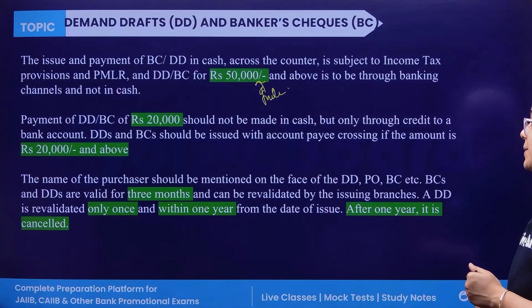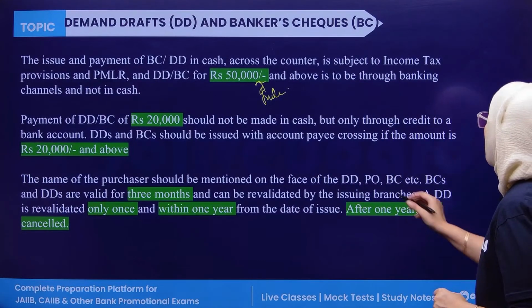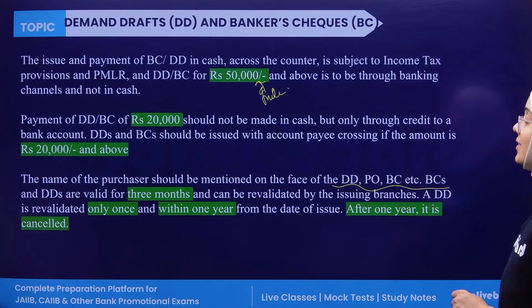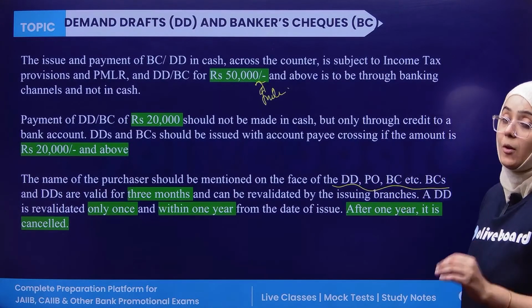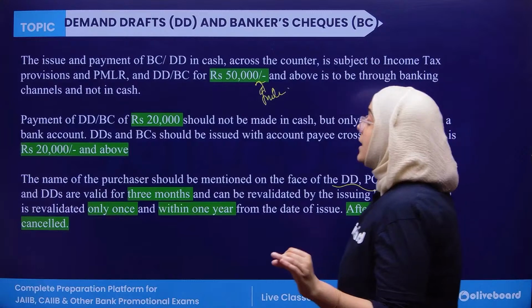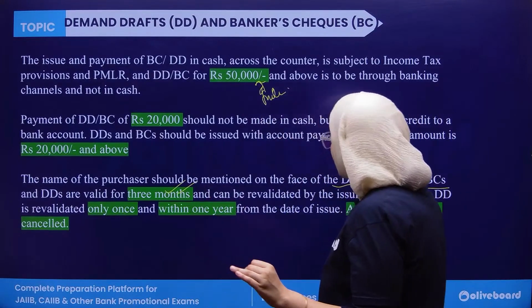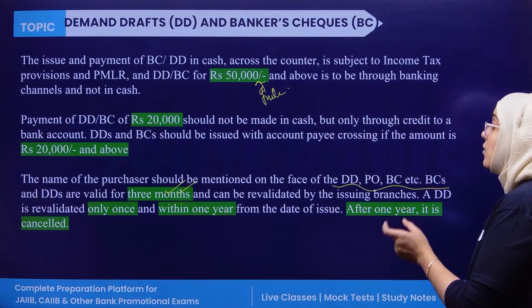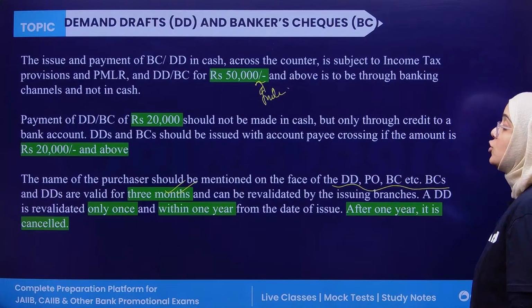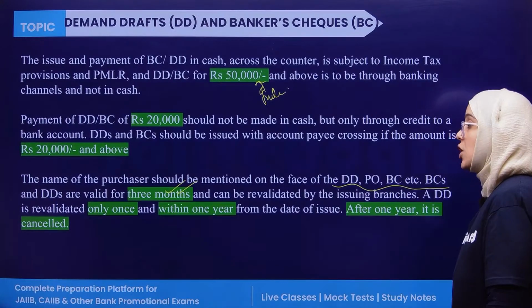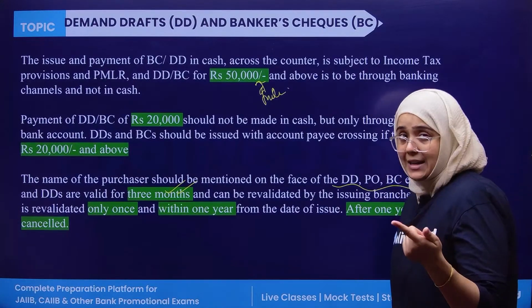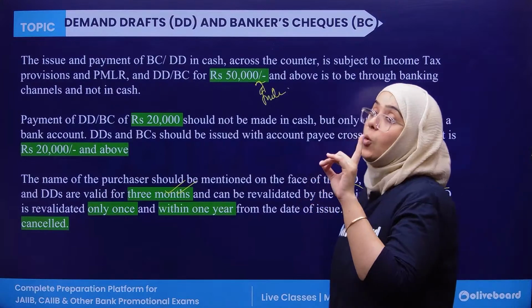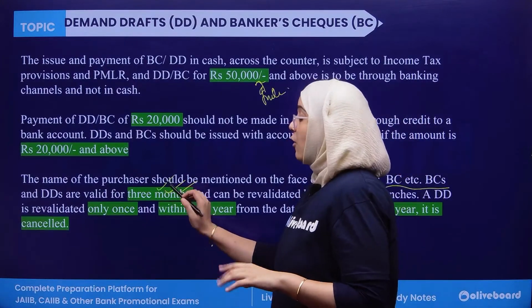The name of the purchaser should be mentioned on the face of these instruments. Now, banker's checks and demand drafts are valid for 3 months and can be revalidated by the same issuing branch. Revalidation is only once, meaning it is valid for 3 months.